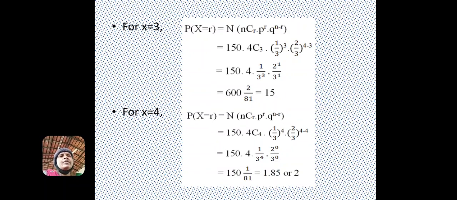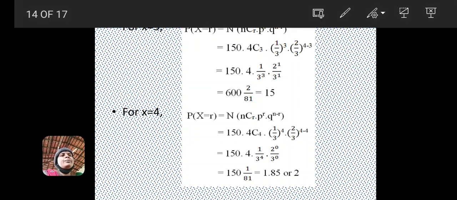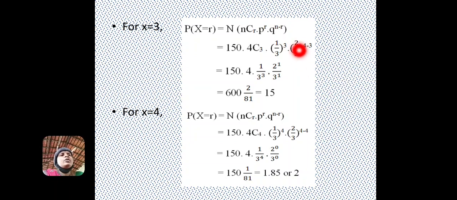Next, likewise, when x is 3, 150 into 4C3 into 1 by 3 to the power of 3 into 2 by 3 to the power of 4 minus 3. So 150 into 4 into 1 by 3 to the power of 3, 2 to the power of 1 divided by 3 to the power of 1. So, the answer is 15.